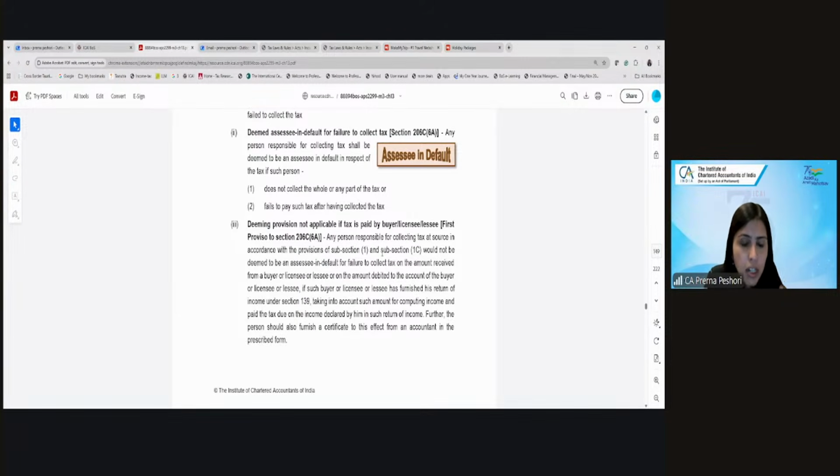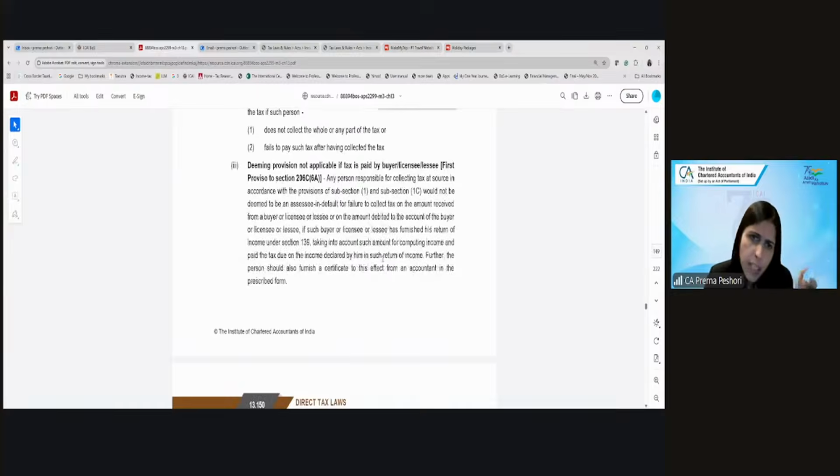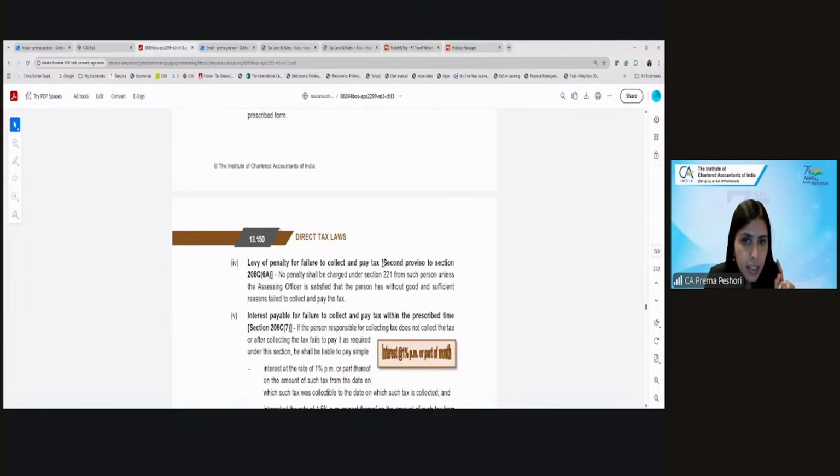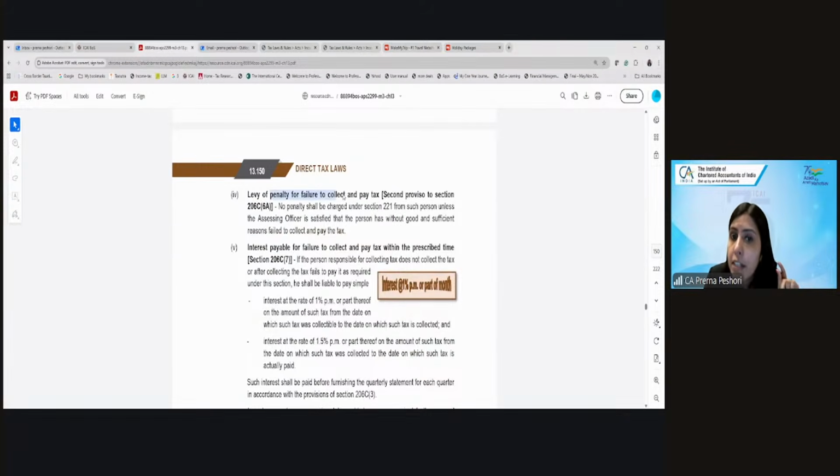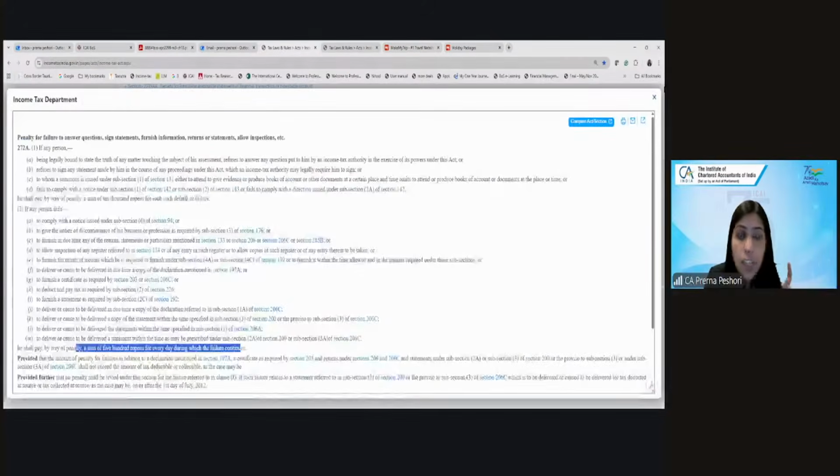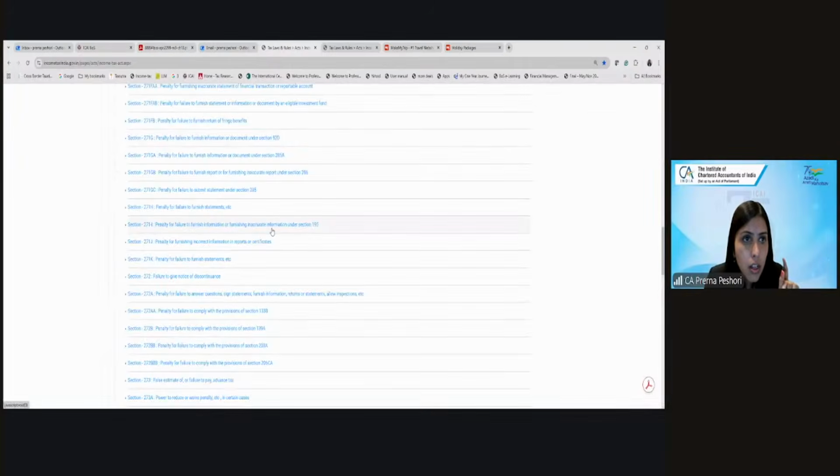So, if the buyer or licensee or lessee has furnished the return of income under 139 and has considered this income and has paid the tax, then in that particular case, he will not be treated as assessee in default. Same like the TDS. And as I said, there will be penalty under 221 also, which we just saw in the case of the TDS also.